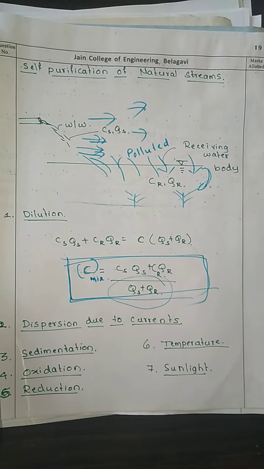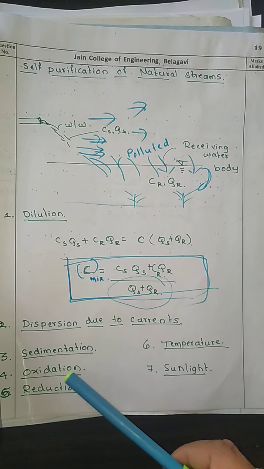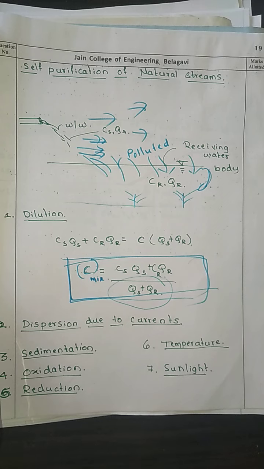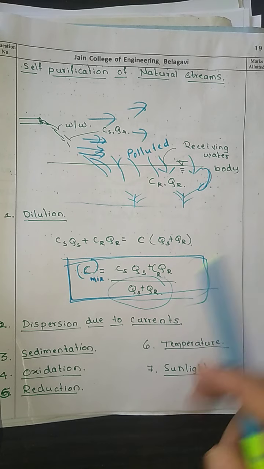Now the stream which is capable of absorbing more oxygen rapidly through reaeration can purify the heavily polluted water in a very short amount of time. Next we are going to have the reduction. Oxidation and next is reduction. The reduction occurs in the stream due to the hydrolysis of the organic matter, either biologically or chemically. The anaerobic bacteria split the organic matter into liquids and gases, paving the way for the ultimate stabilization of the oxidation products.